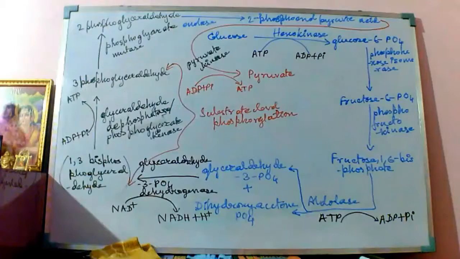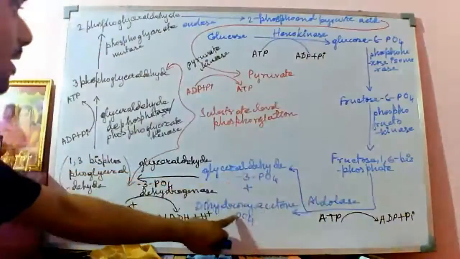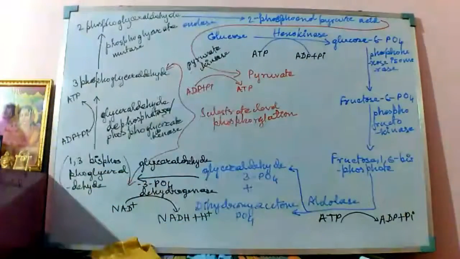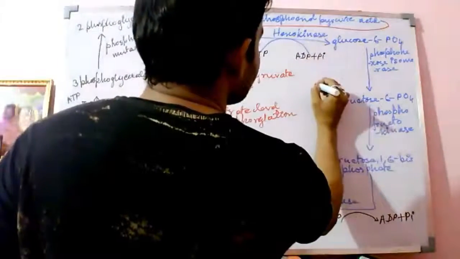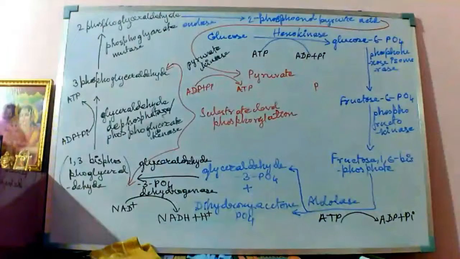Here, from this glucose to this glyceryl 3-phosphate and dihydroxyacetone phosphate, this blue colored part entirely is known as the preparatory phase.